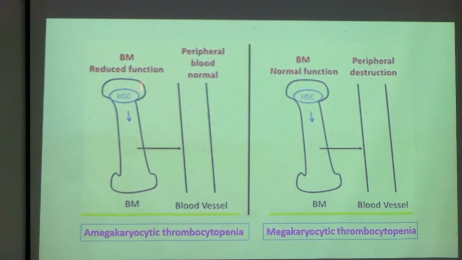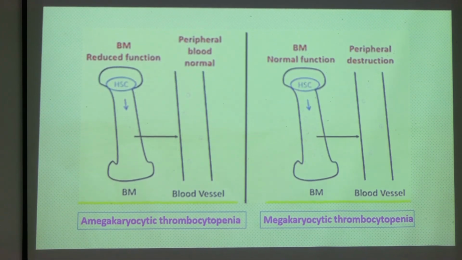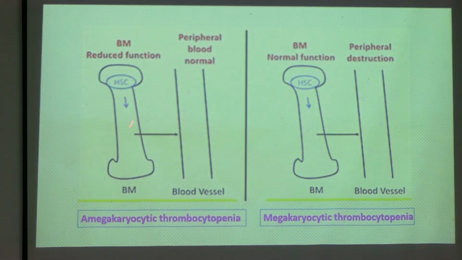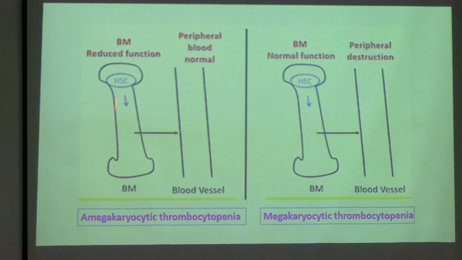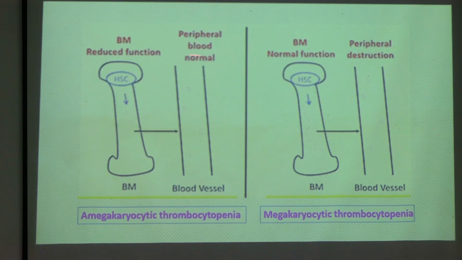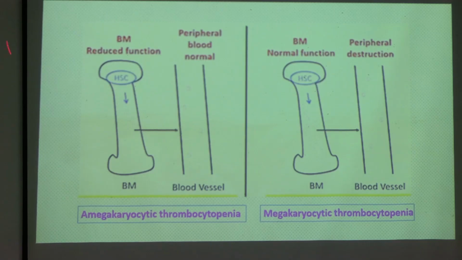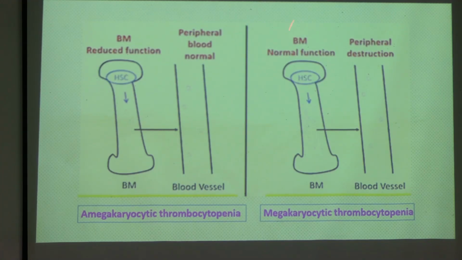Platelets, yes. So in hematopoietic stem cells, there will be reduced production of the megakaryocyte. Always remember from the name, amegakaryocytic means absent megakaryocyte. When the megakaryocyte itself is reduced, the platelets will be less in the peripheral blood film. So here the bone marrow is defective in amegakaryocytic thrombocytopenia. Next is megakaryocytic thrombocytopenia. Here the bone marrow function is normal, only the peripheral destruction.